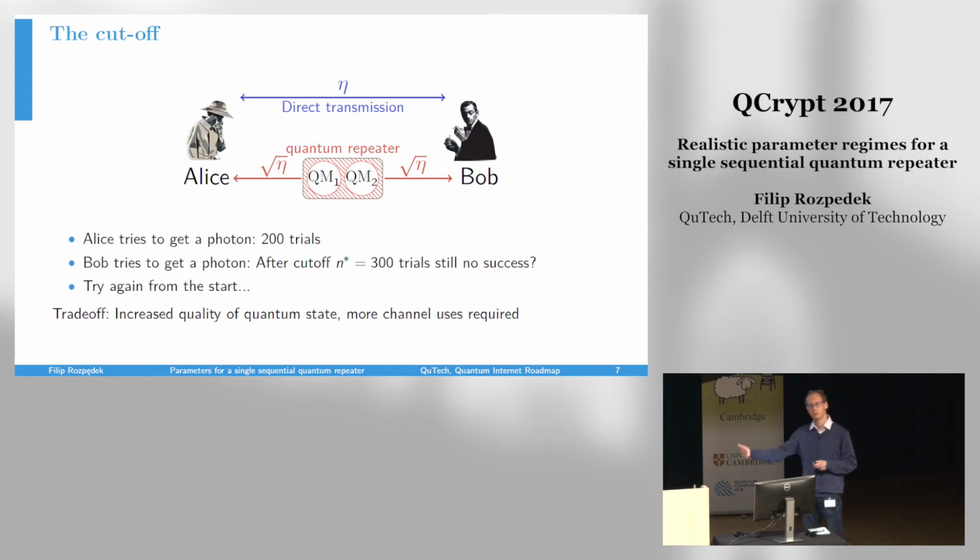Of course we need to keep track of the number of channel uses that were required on both sides, even for the rounds that finished with failure. But now we are guaranteed that if Bob succeeds, the resulting quantum state has much higher quality. And so we have this trade-off, as a function of this cutoff, between the quality of the resulting state and the number of channel uses that is required.